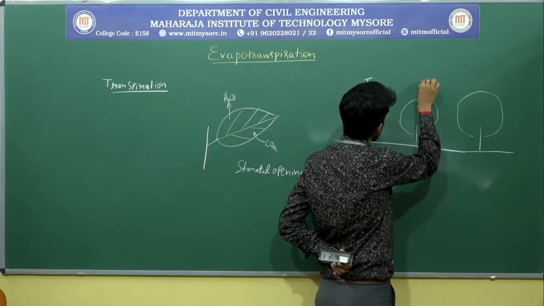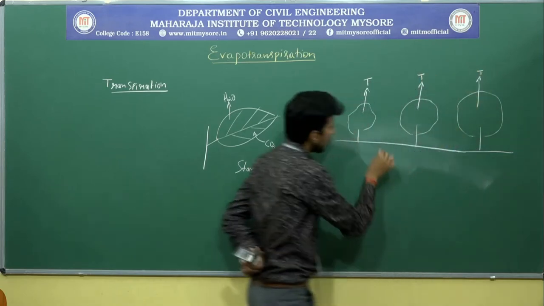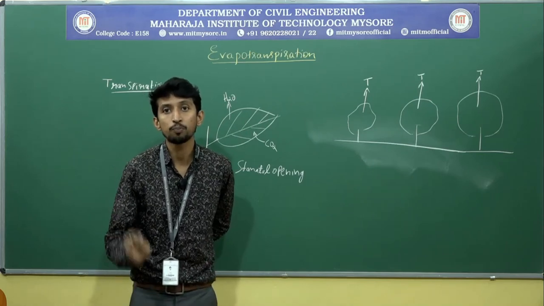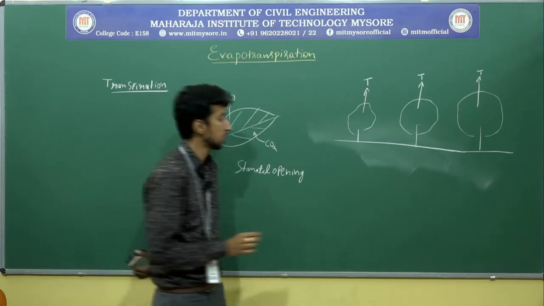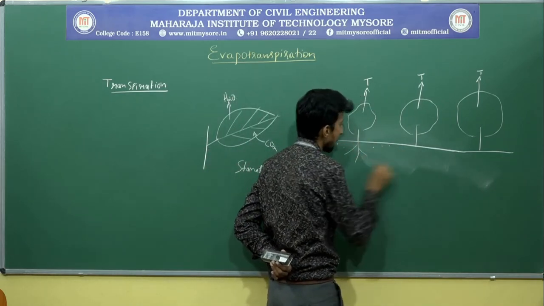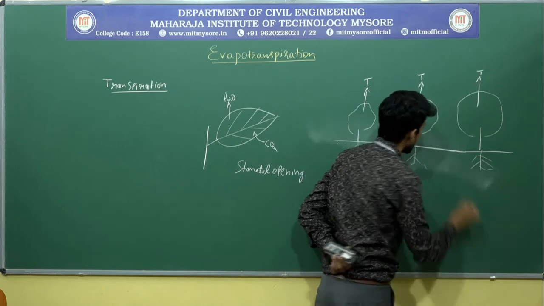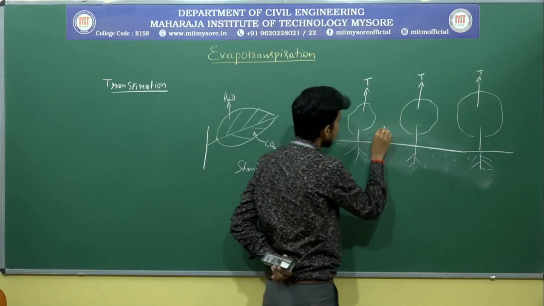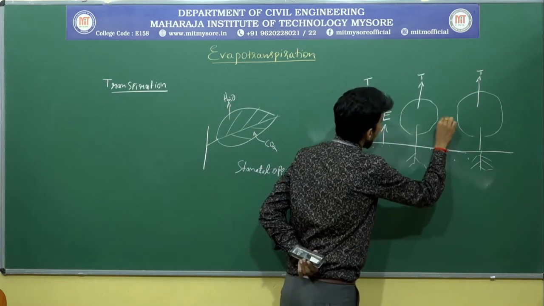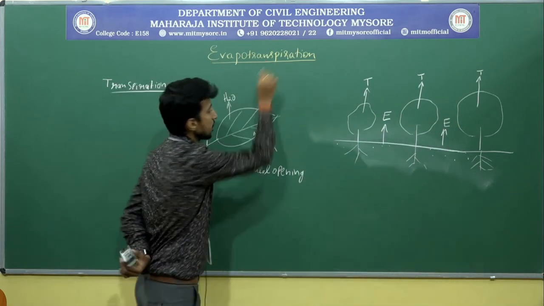Through the ground surface, some amount of moisture is also present. Here the evaporation will take place. The combination of evaporation and transpiration is called evapotranspiration.